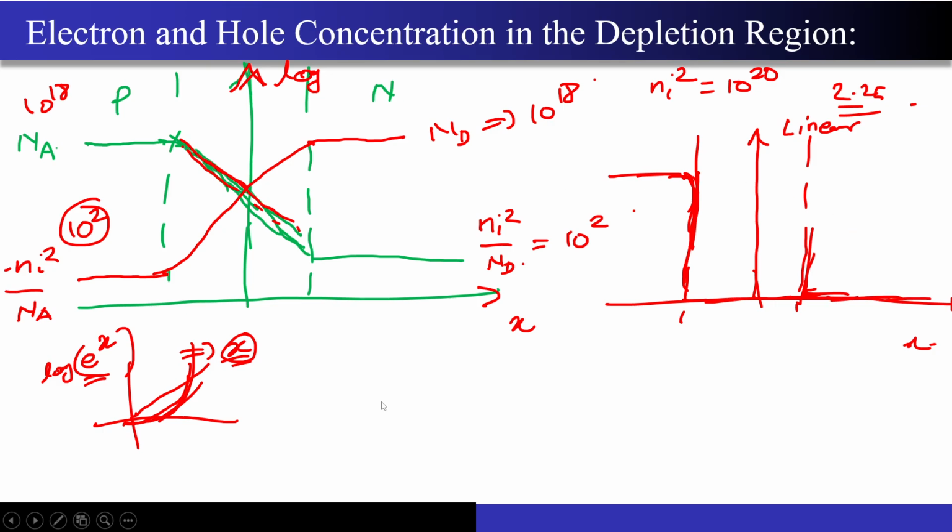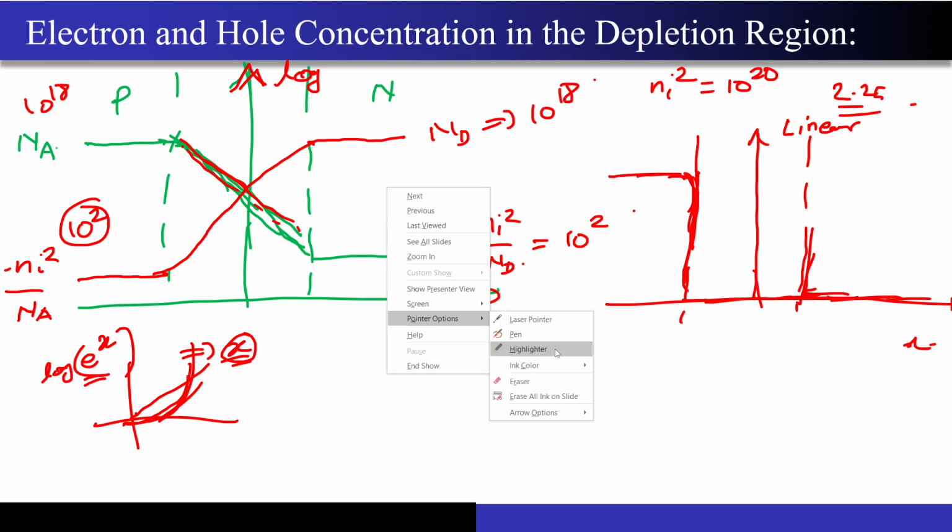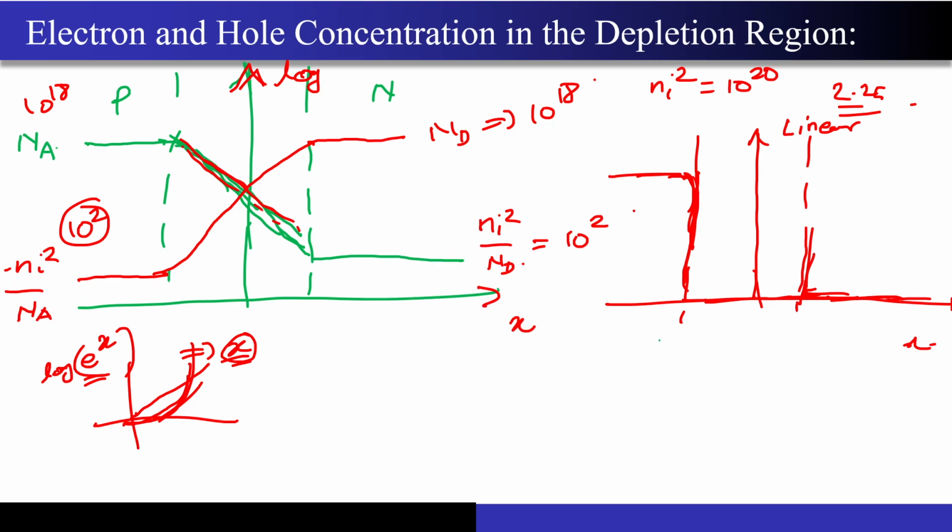Now I will change the color and I will try to draw the electron concentration. The right side is the electron concentration. This is heavily doped, so electron concentration starts from here on the right side, then it will fall off very quickly, correct? And then it will stay at a very low value. What you are seeing over here is very close to zero on the linear scale. Even though this is 10 to the power 18, this is also 10 to the power 18, now this looks as if it is touching the x-axis.